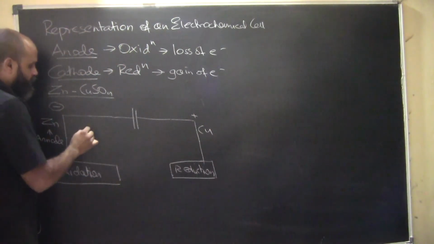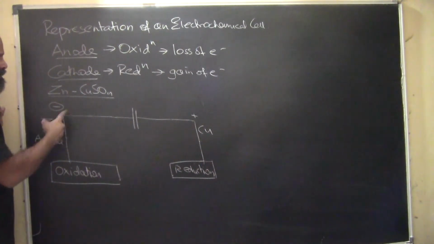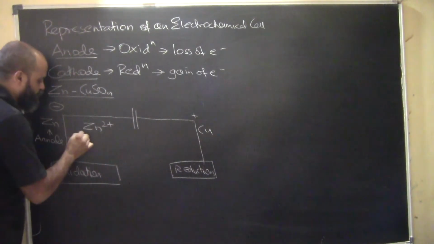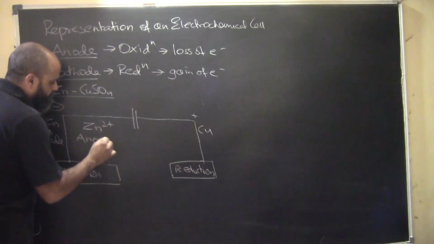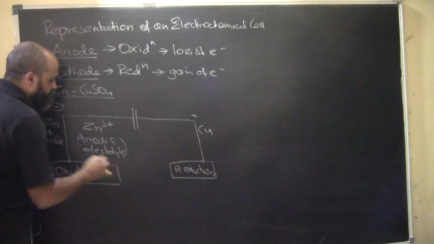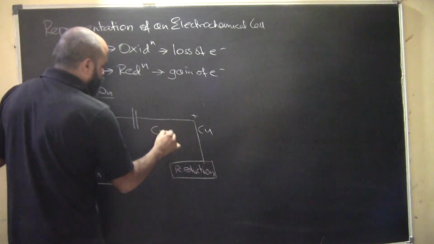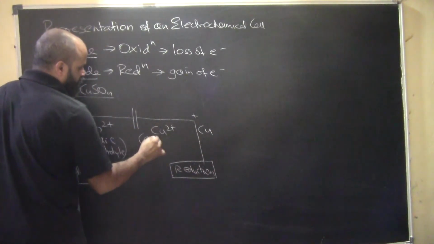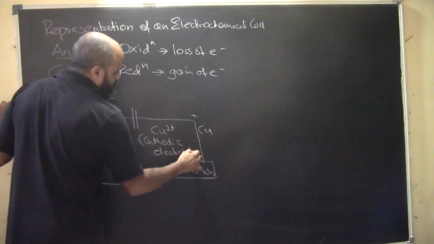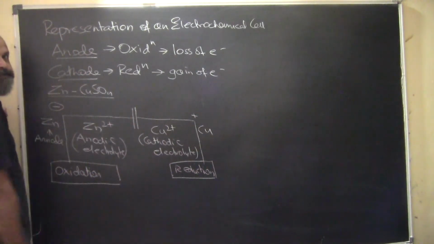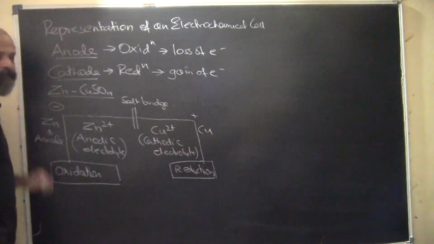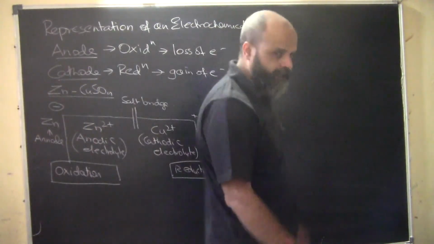Now what are the ions here which are basically supporting the reaction? The ions that are getting involved here are Zn2+. This is the anodic electrolyte. And what are the ions that are evolving here? Cu2+, and that is known as the cathodic electrolyte. What is this basically? This is known as the salt bridge. So this is how the entire thing is designed.